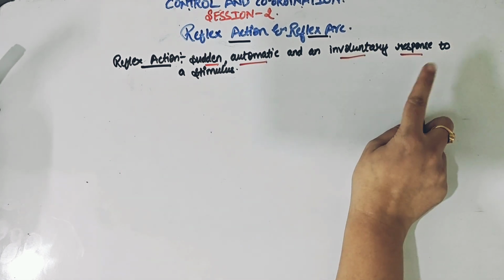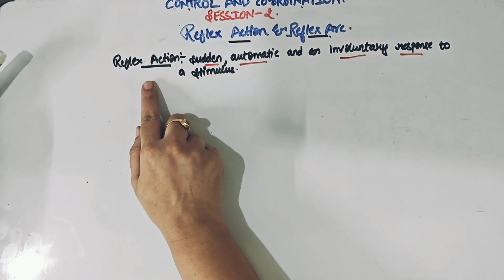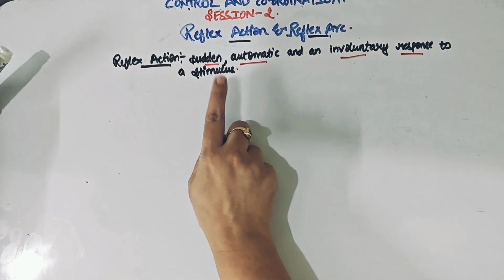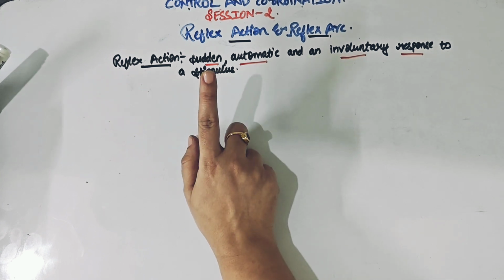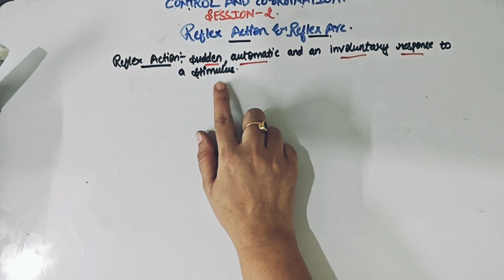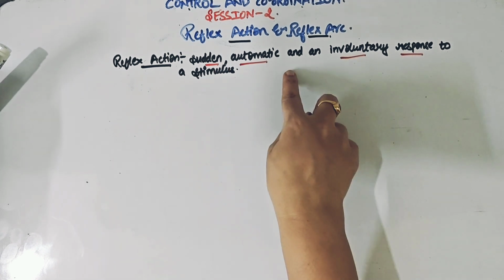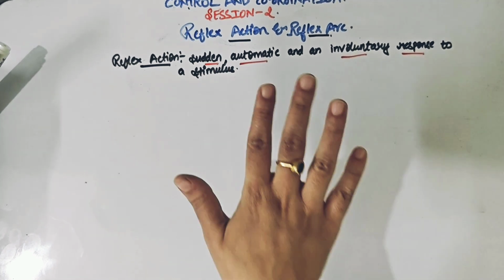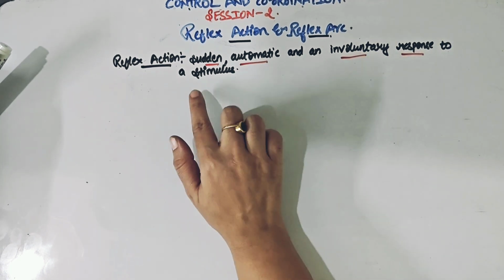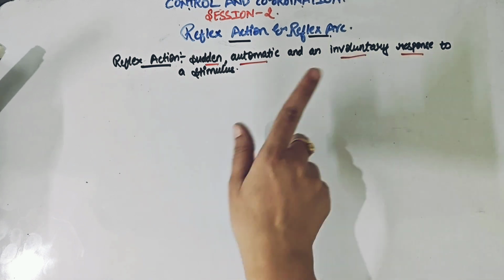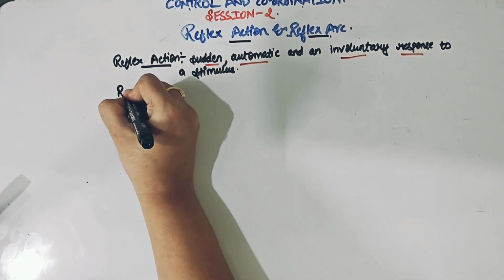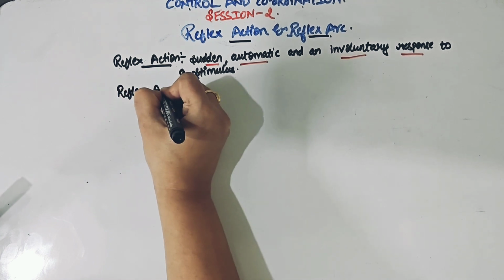So all these 3 important keywords is what we define a reflex action as: a sudden, automatic and an involuntary response to a stimulus. We have already understood what is a stimulus and what is the response. We have also studied about the different stimulus with different sense organs and the names of receptors also. So again I am repeating myself, do check out the video of session 1 on control and coordination to know all these details. Okay.